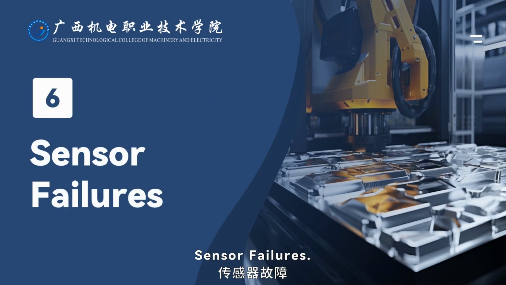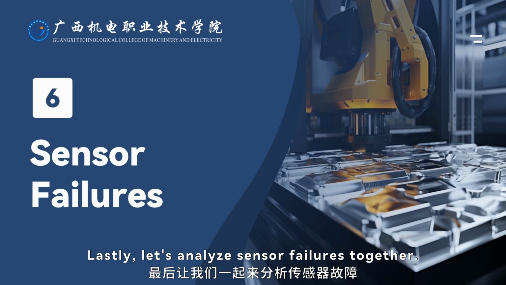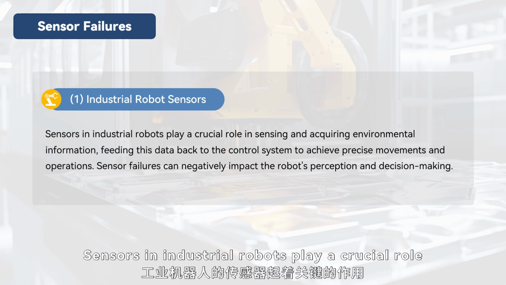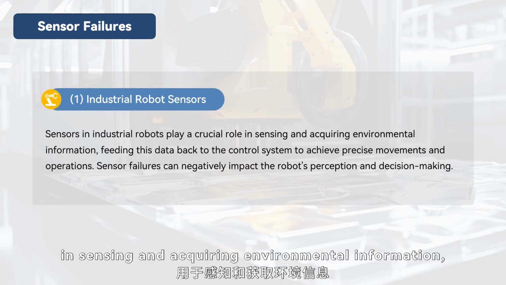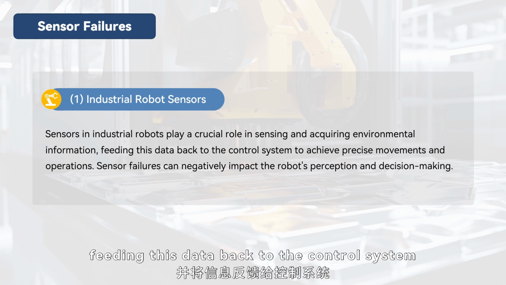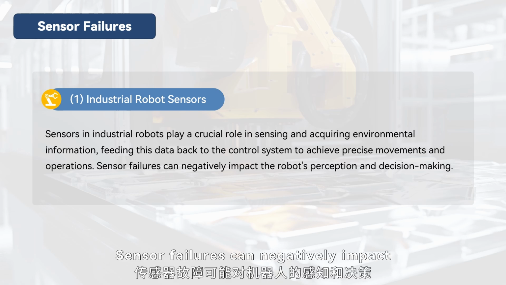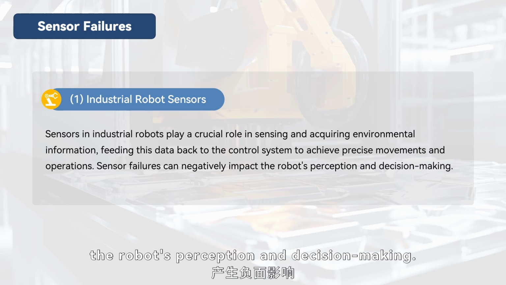Sensor failures. Lastly, let's analyze sensor failures together. First, let's learn what sensors in an industrial robot are. Sensors in industrial robots play a crucial role in sensing and acquiring environmental information, feeding this data back to the control system to achieve precise movements and operations. Sensor failures can negatively impact the robot's perception and decision-making.